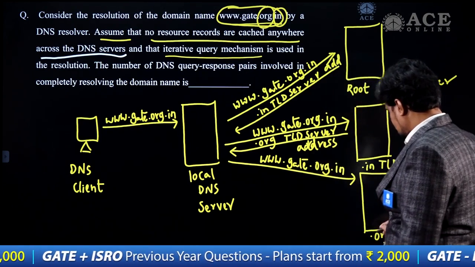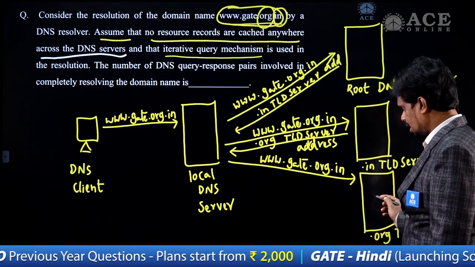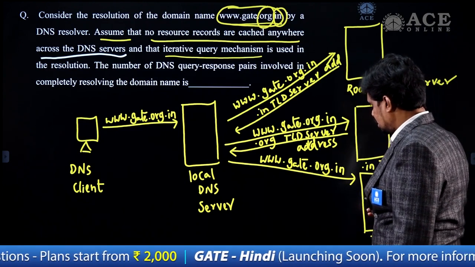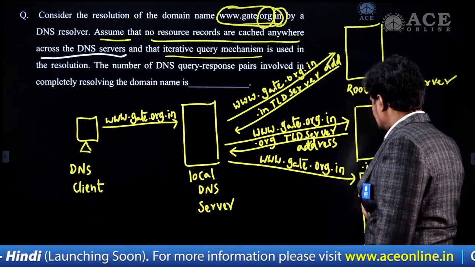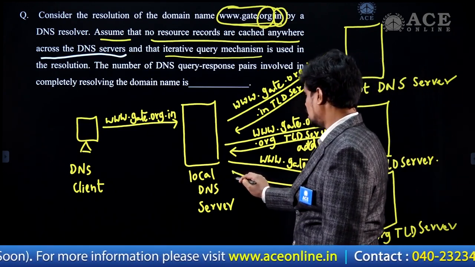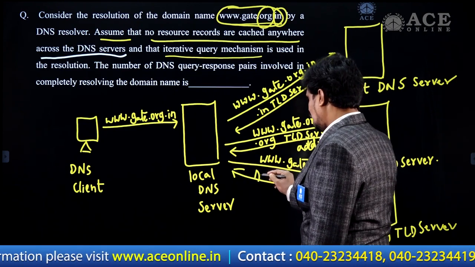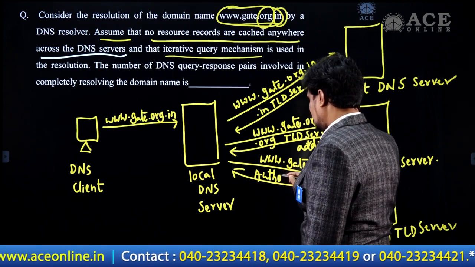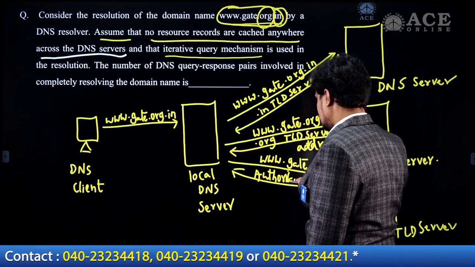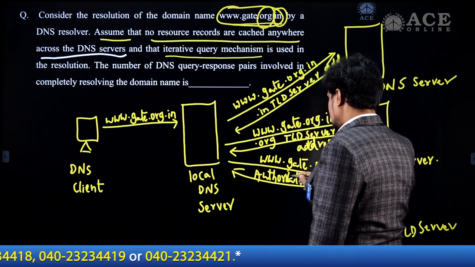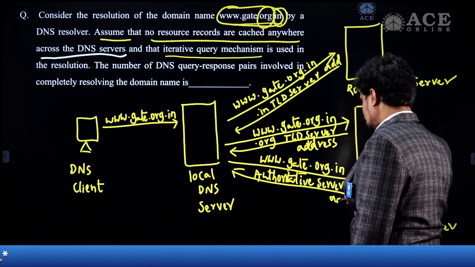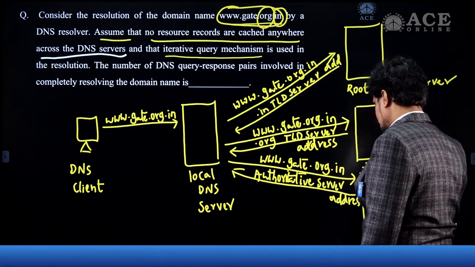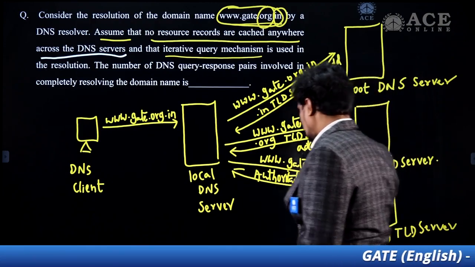This .org TLD server does not have the IP address of this URL address, but it has the authoritative reference address. So it is providing the authoritative server address.